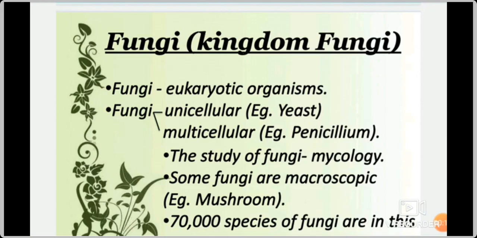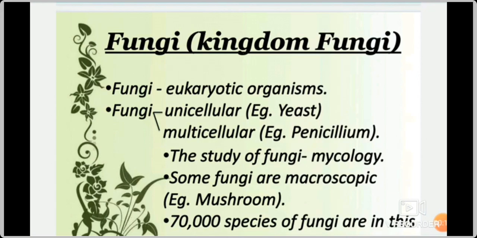Fungi is a group of eukaryotic organisms. What is a eukaryotic organism? Eu means true. Karyotes means nucleus. So here nucleus is present. It has a true nucleus, that is, a well defined nucleus. So fungi has a well defined nucleus. That means nucleus is present in fungi.